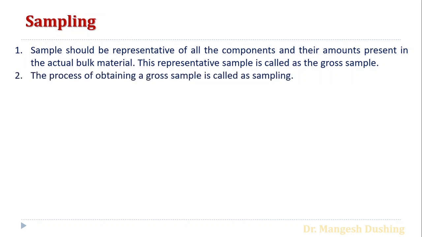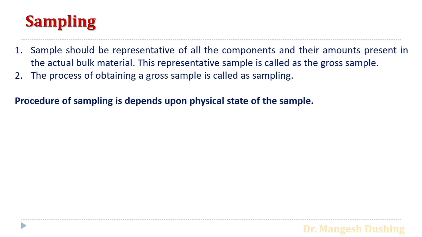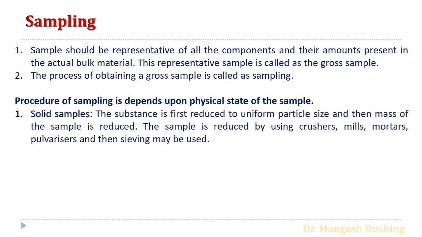So the process of obtaining a gross sample is called sampling. The procedure of sampling depends upon the physical state of the sample. Which type of sample it is, like liquid, solid or gas, determines the sampling method. So sampling methods depend upon the physical properties of the sample. For example, solid samples: the substance is first reduced to uniform particle size.